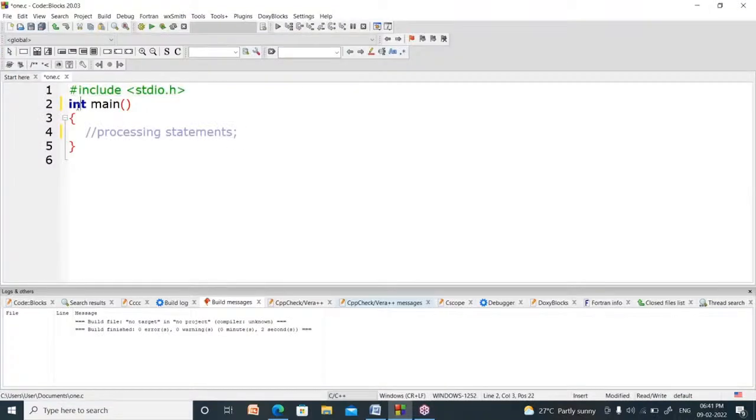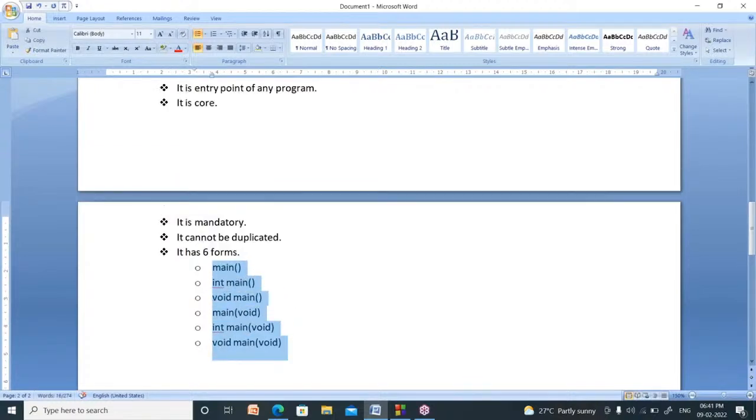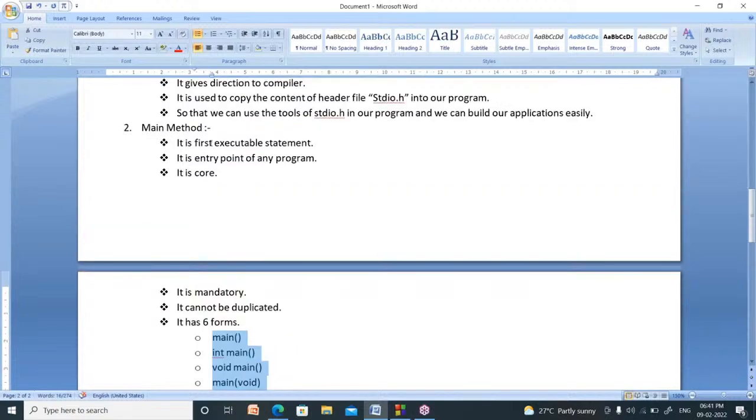Here I used which model? Second model. Or you can go for the third model also, or the fourth model, or the fifth one, sixth one. Whatever you want to use, you can use. Nobody has a right to ask you. Now your main method has how many forms? 6 forms. Right? I will explain about the main method once again.